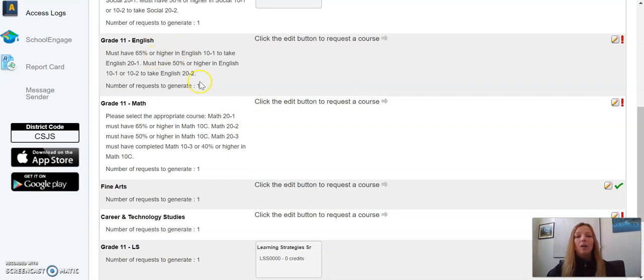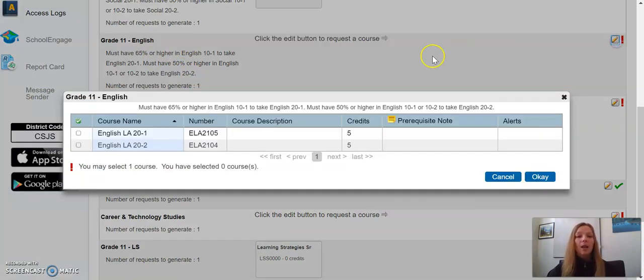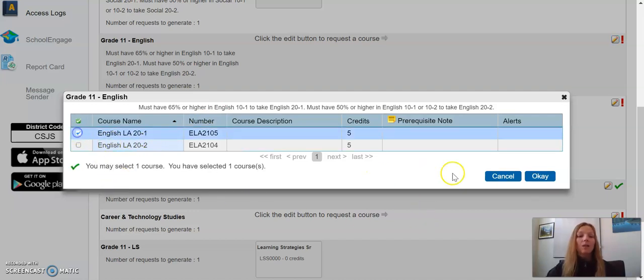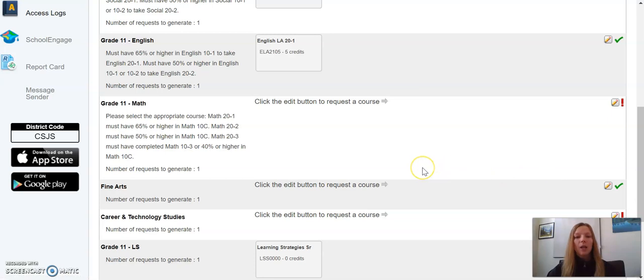So you're going to move along to the English. Again, 65% or higher in the -1 in grade 10, you're going to do 20-1. If you failed the 10-1 or you were already in 10-2, then you'll choose the 20-2. Okay, so we'll make that choice and hit OK.